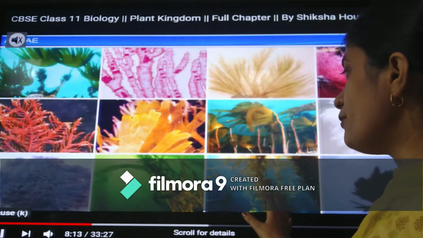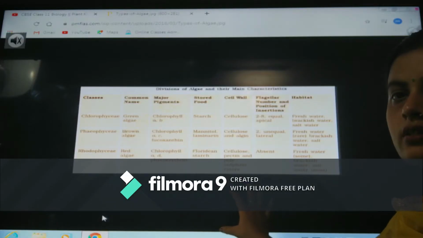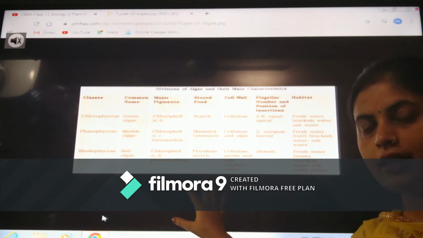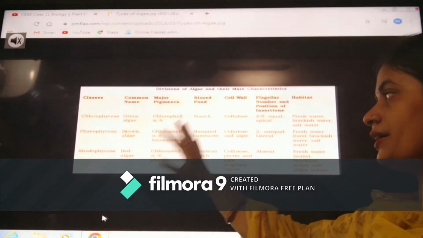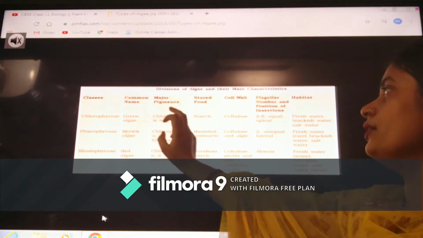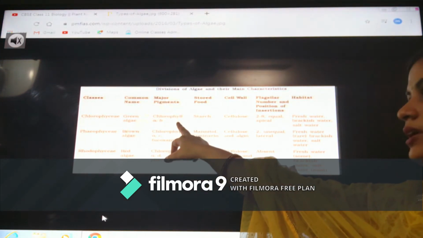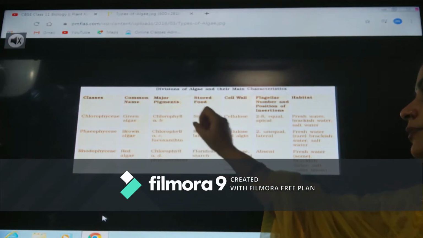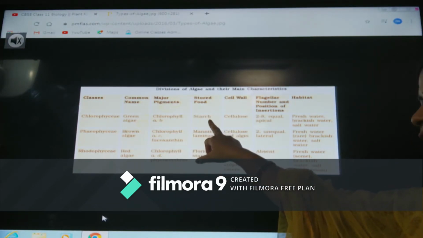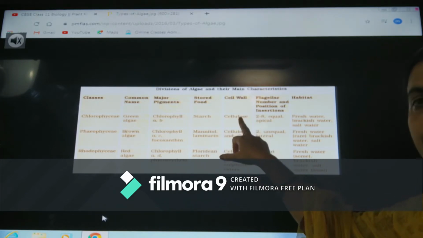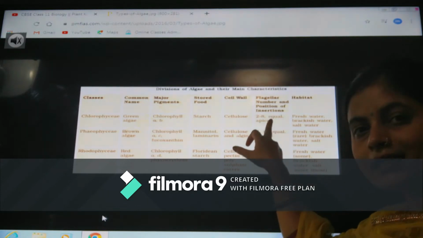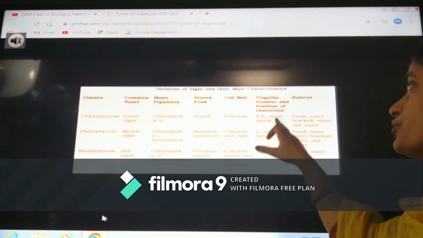This table defines the difference between the various classes of members of algae or Thallophyta. Here we can see Chlorophyceae. Its common name is green algae. The major pigments found in it are chlorophyll A and B. The stored food product in the Chlorophyceae member is starch. The cell wall is made up of cellulose here. The flagella are 2 to 8 in number, and what about their position?